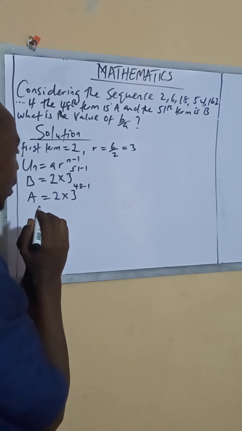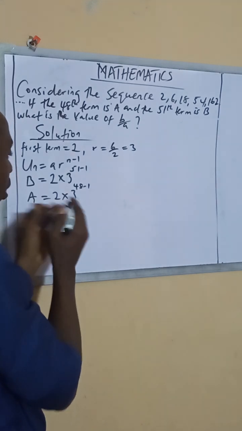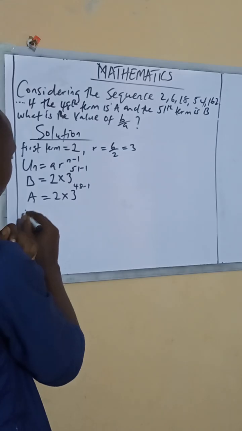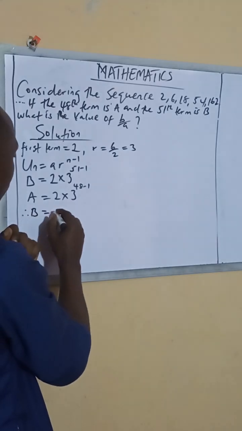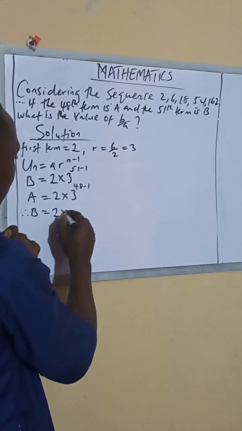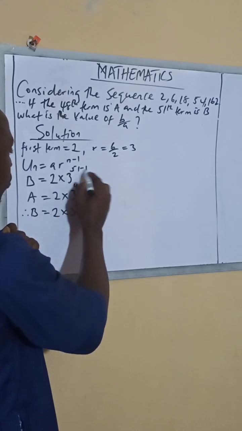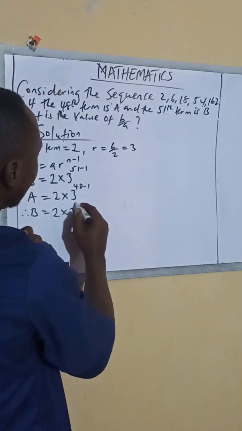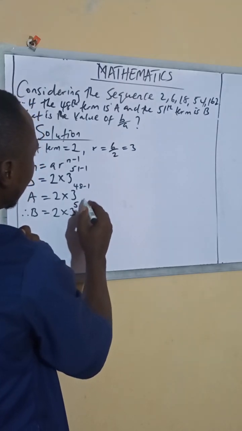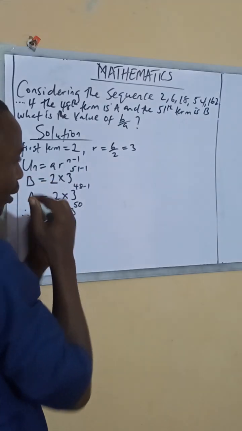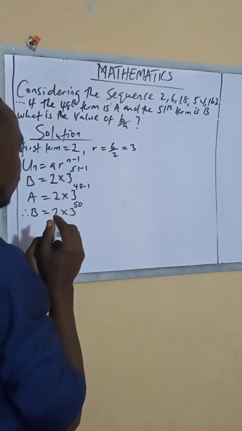You understand? So now we can work them out. We'll work the B out first. The B, therefore B equal to 2 times 3. If you subtract this one here, what will give us? It will give us 50. Now it will give us 50, yes. If you subtract 51 by minus 1, we give you 50.